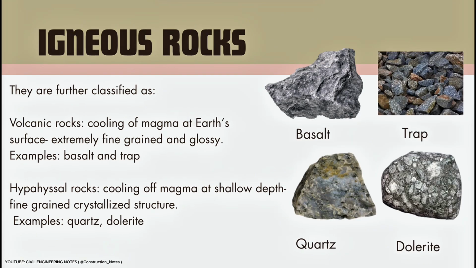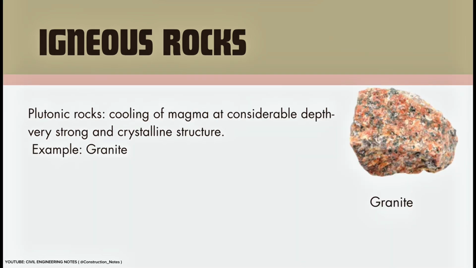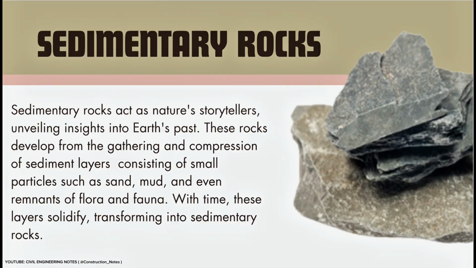They are further classified as volcanic rocks, cooling of magma at Earth's surface, extremely fine-grained and glossy. Examples: basalt and trap. Hypabyssal rocks, cooling of magma at shallow depth, fine-grained crystallized structure. Examples: quartz, dolerite. Plutonic rocks, cooling of magma at considerable depth, very strong and crystalline structure. Example: granite.